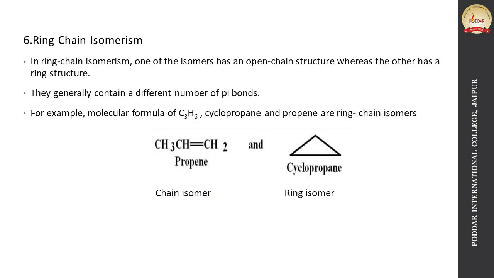Now, sixth one is ring chain isomerism. As the name indicates, one isomer is of open chain structure and the other isomer is of ring structure. They generally contain different numbers of pi bonds. For example, the molecular formula C3H6: the chain isomer is propene, and the ring isomer is cyclopropane. In propene one double bond is present, but in cyclopropane there is no double bond.